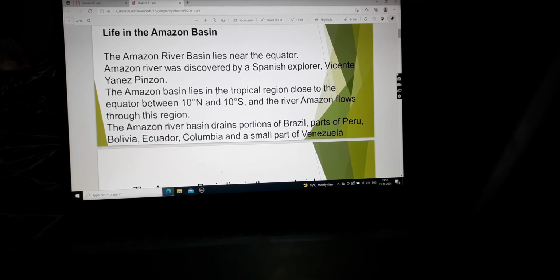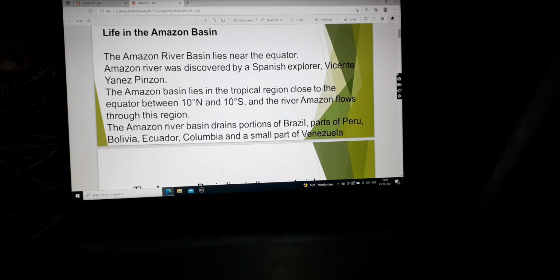But this jungle lies near the equator. That means the imaginary line equator just crosses the Amazon River. And this place Amazon was discovered by a Spanish explorer, an explorer is a person who explores things, and the name of this explorer was Vincent Yanez Pinzon.